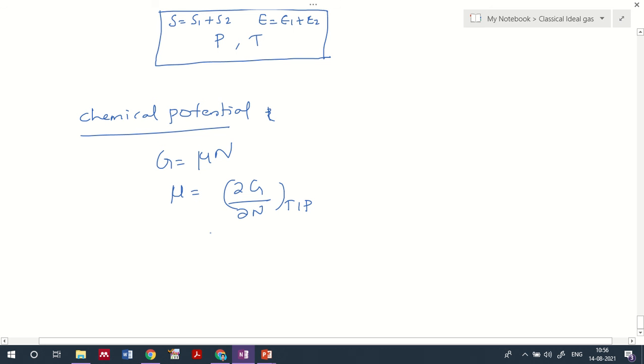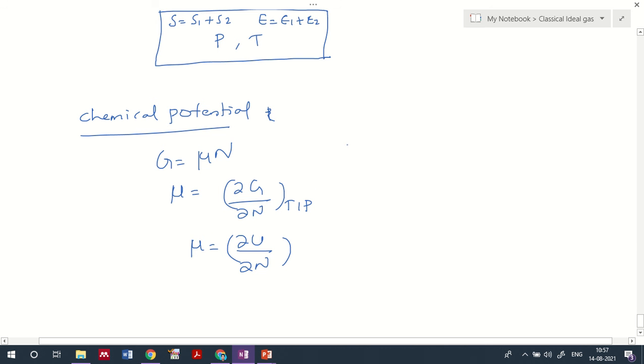Likewise, you can also get the value of mu as dou U by dou n. Then what is the chemical potential? As I already said, it is a form of energy that can be absorbed or released during a chemical reaction or a phase transition due to the change in the number of particles in a given system.